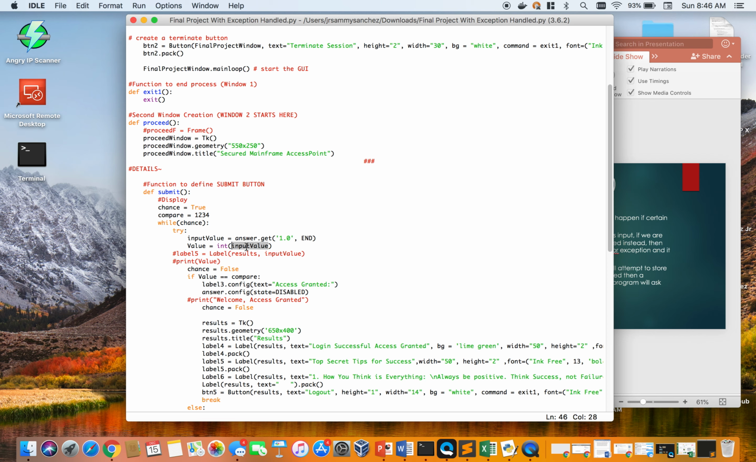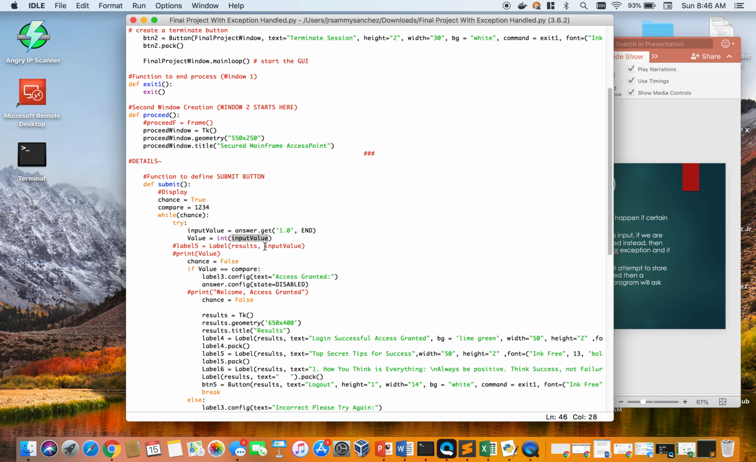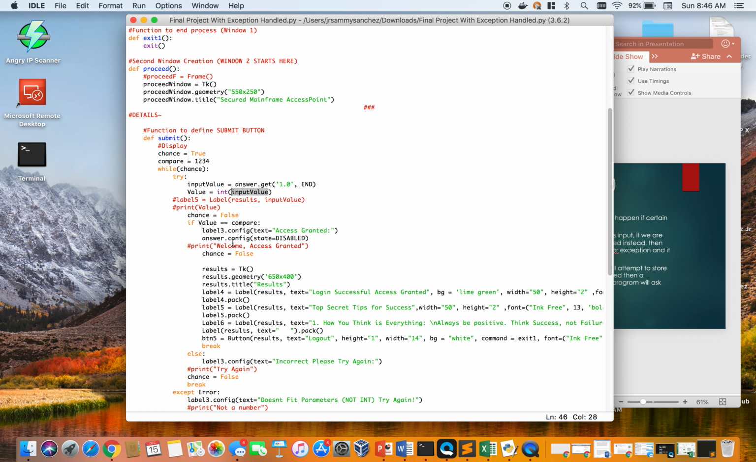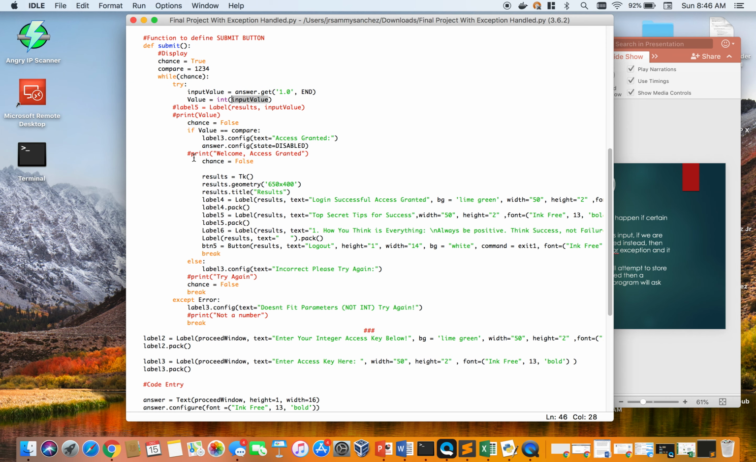So in this instance, let's say we enter 1563. Since that is an integer, it'll store as a value. But let's say if we entered 1234 ABC, since that is no longer an integer, then it'll come down to the exception area.